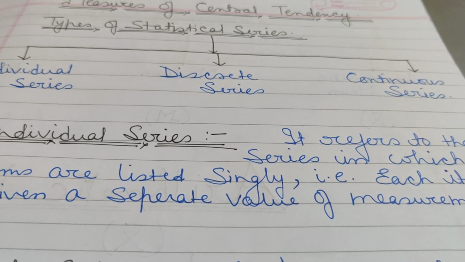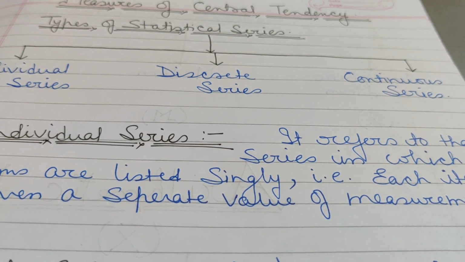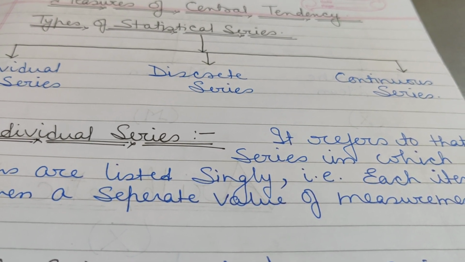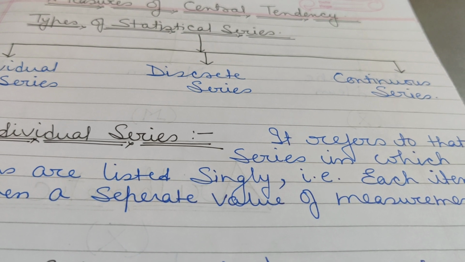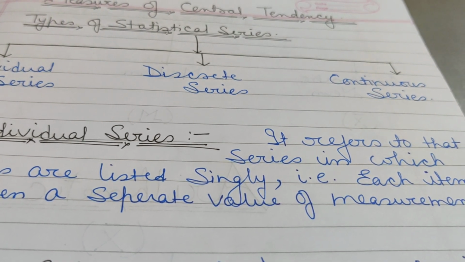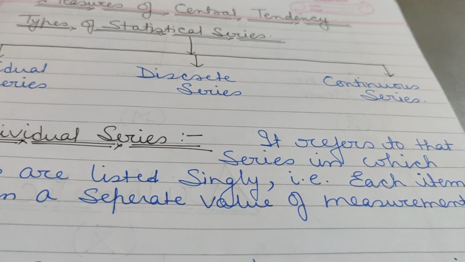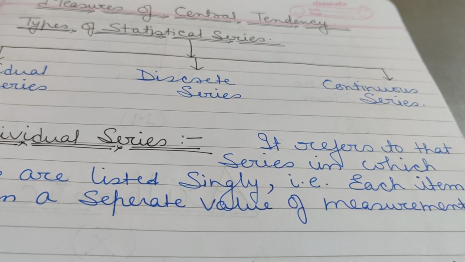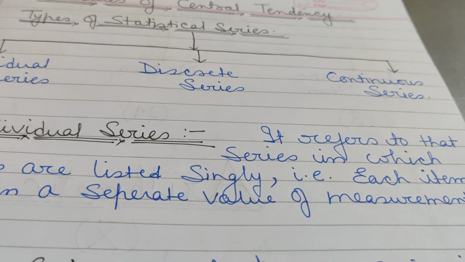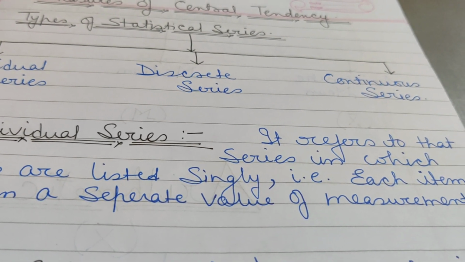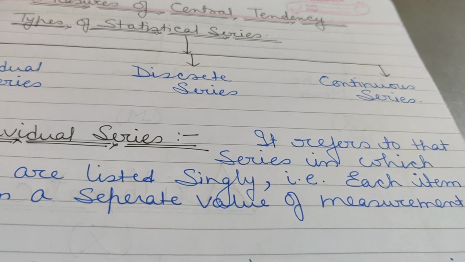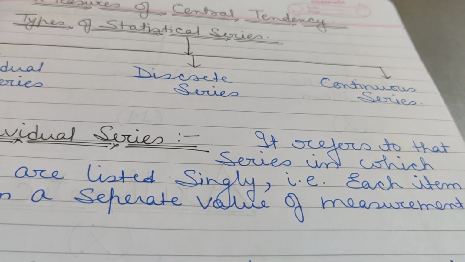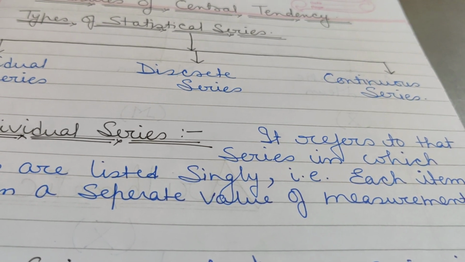Whereas in continuous series, we distribute the numbers in between a class. For example, if the test was for 25 marks, some children must have got 0, some 1, 2, 3, 4, up to 25. Some must have got 25 out of 25, some must have got 1.5, 2.5, 10.5. So it is very difficult to write down all the values from 0 till 25. In order to compress it, we make the class intervals.